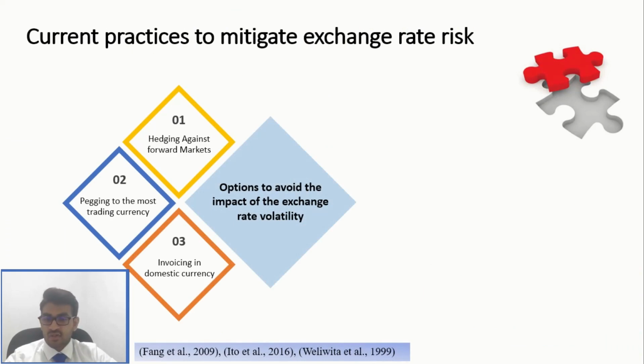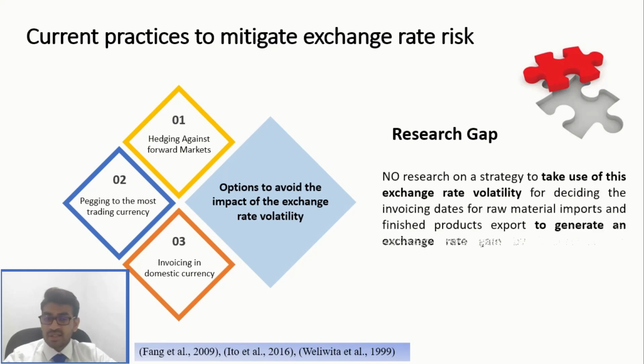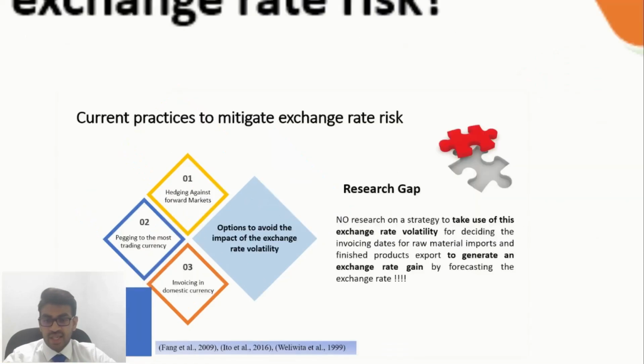As a country as a whole, it is possible to peg to the most traded currency. But all of these strategies are to avoid the impact of this exchange rate risk. Therefore, we found a research gap here: there is no research on supply chain strategy to take advantage of this exchange rate volatility to generate an exchange rate gain in international transactions.